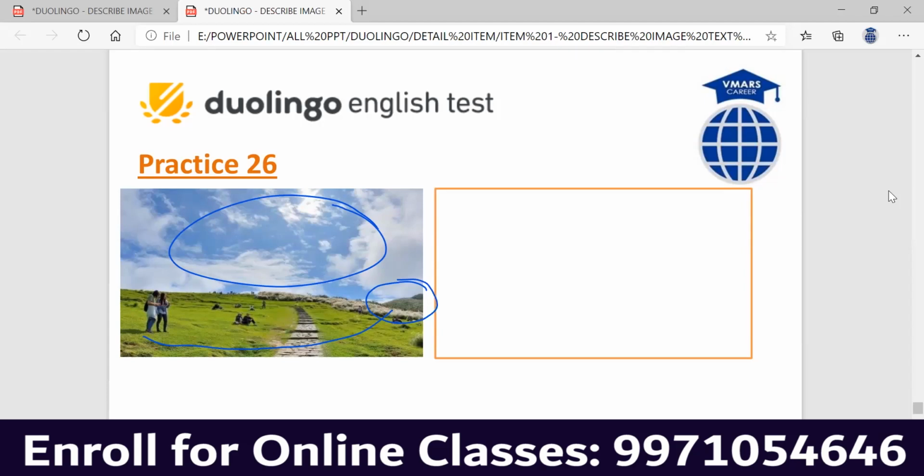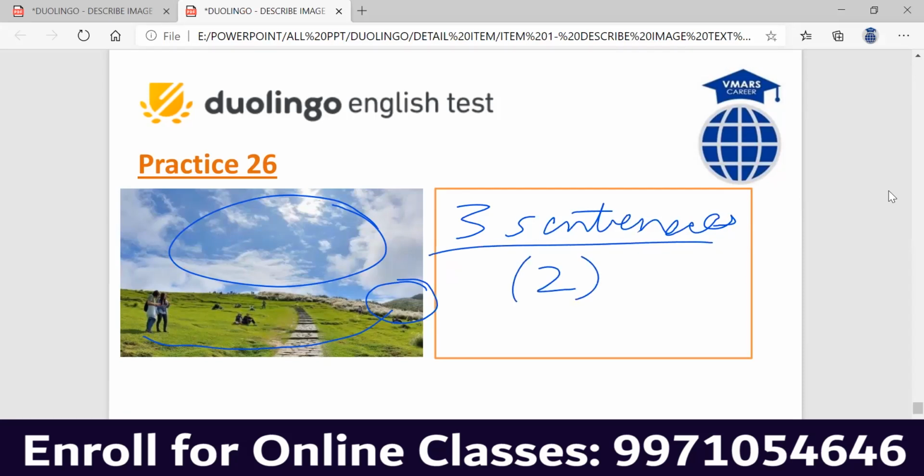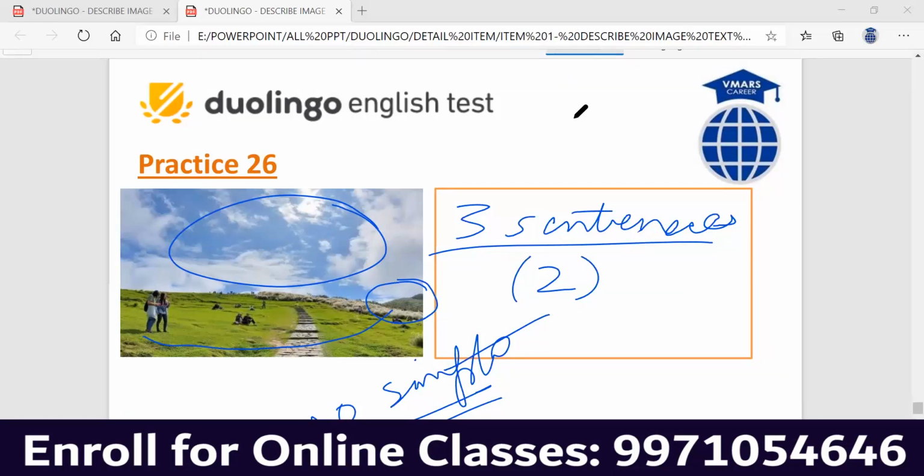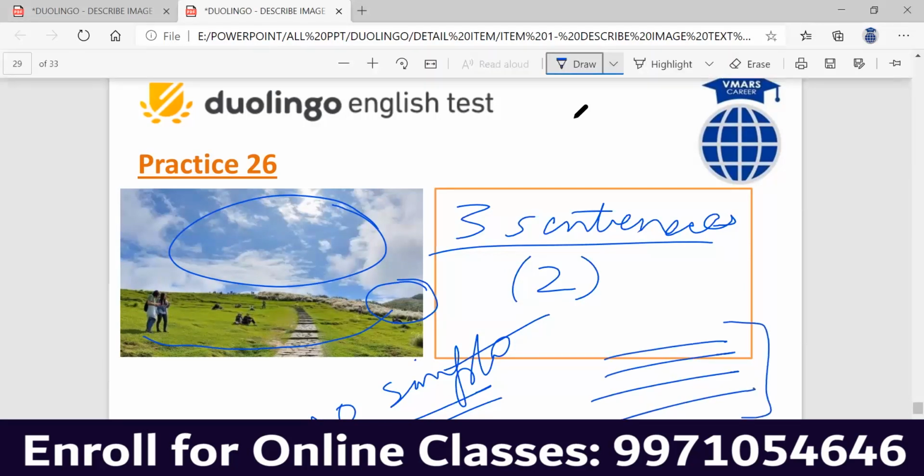Now coming to the audio part. Again, before I move to audio, please understand that you're going to write three sentences. That's what I have taught. You can write two also if your typing speed is not so good, but no simple sentence. I have told you I will be sending you the template also. The one that we have just discussed, that template I will send you. And please ensure that you follow that template clearly.